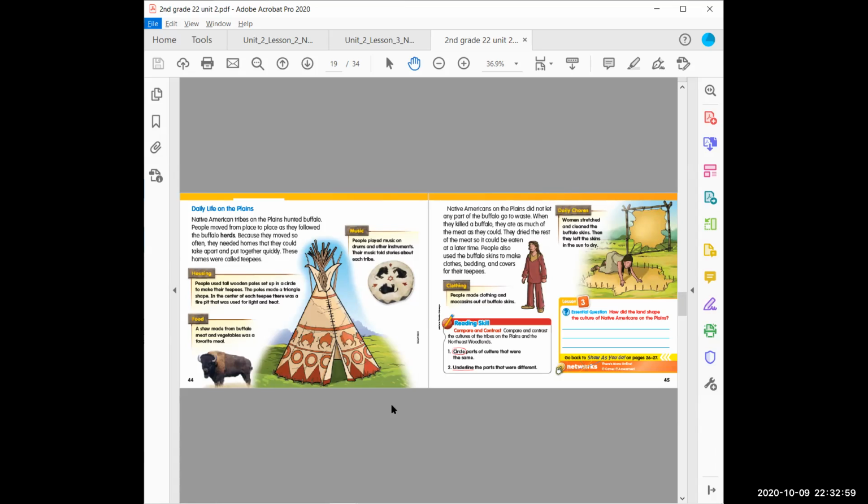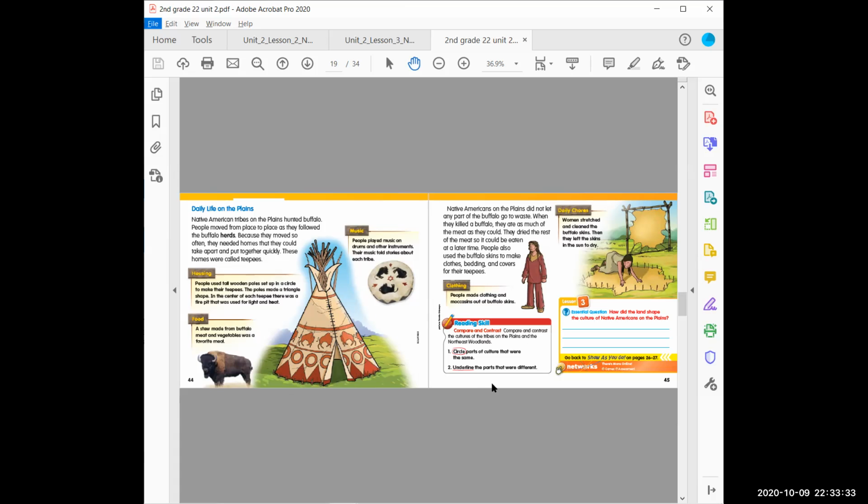So because they were moving so often, they needed to have homes that they could quickly take apart and move with them, something that wasn't completely stuck into the ground, something that wasn't very difficult to build and put together and take apart. And then these houses that they built were called teepees. So you can see what a teepee looks like over here. It's made with lots of tall sticks kind of standing in a cone shape that meet at the top. And they used to take the buffalo skin and use that as a cover for their teepees.